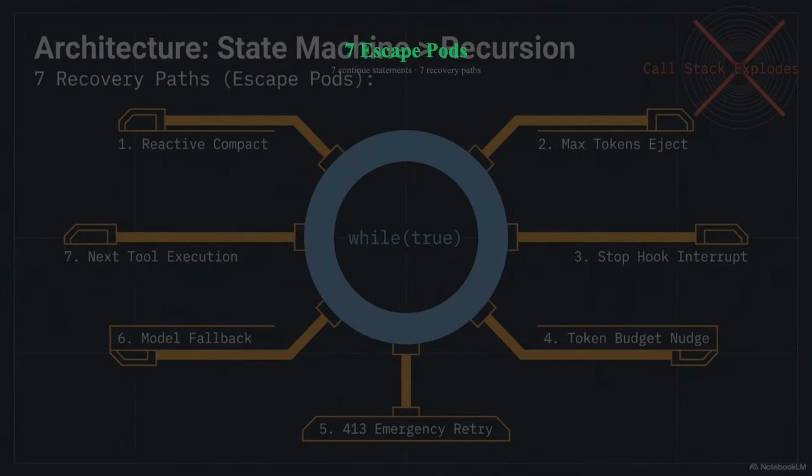Game over. Claude Code's loop has 7 escape pods. 7 continue statements, each one a recovery path back into the loop. API returns 413, compress context, and continue at line 950. As long as it's not a fatal crash, the loop doesn't stop. It re-enters with a cleaned-up state. One exception doesn't kill the session. The loop doesn't just run, it survives.